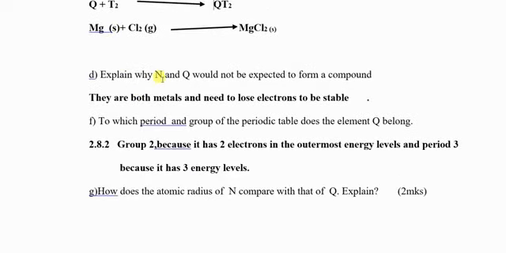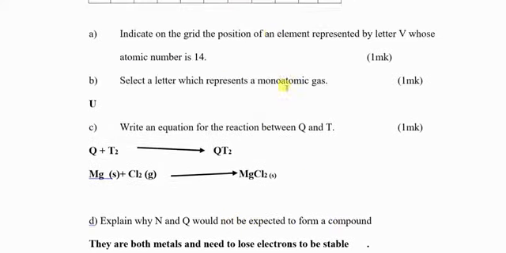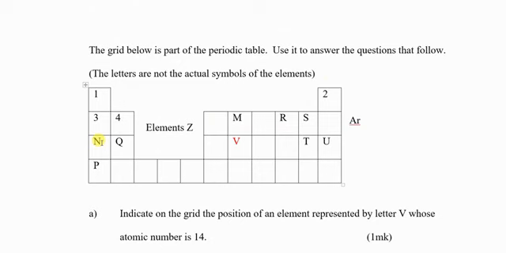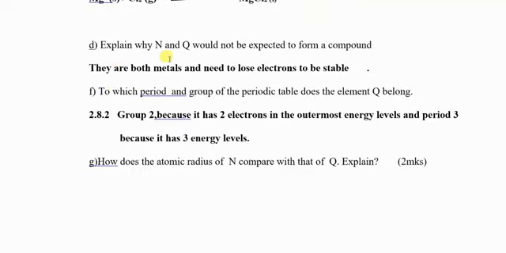Explain why N and Q would not be expected to form a compound. N is a metal, actually it is sodium. Q is another metal, actually magnesium, as we have said. There is no way a metal and a metal can react. So we don't expect a compound there, because they are both metals and need to lose electrons. None of them will gain electrons. Therefore, they need to lose, and so they will not react because they are both metals.